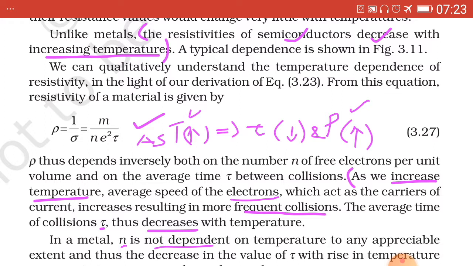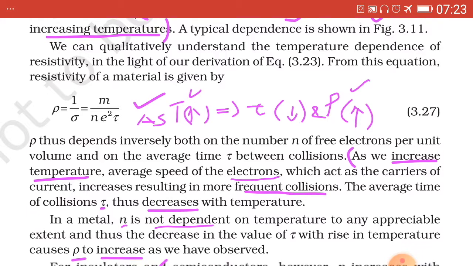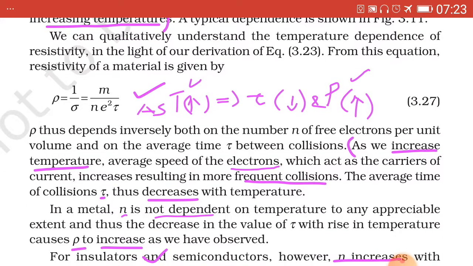As we increase temperature, then average speed of electrons will increase, resulting in more frequent collisions. Hence, the average time, that is tau, decreases with temperature. Here in metal, n is not dependent on temperature, and as tau decreases, it causes rho to increase.